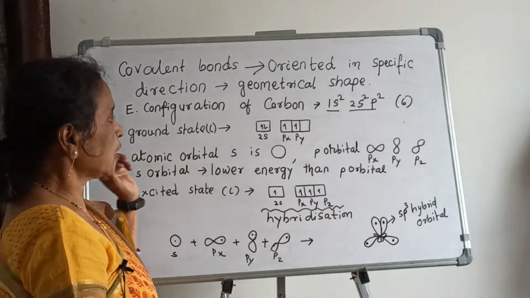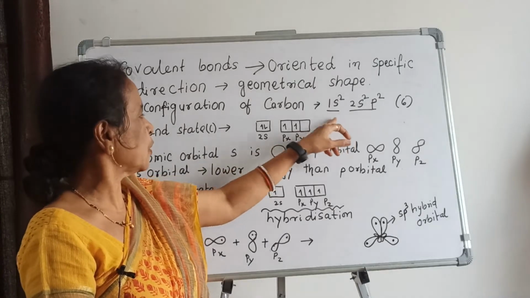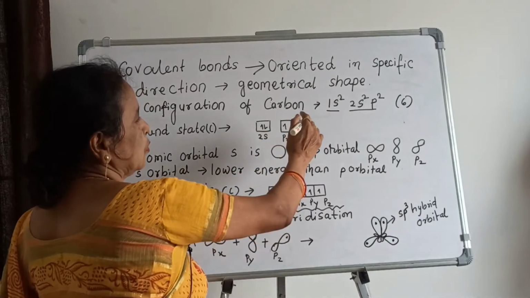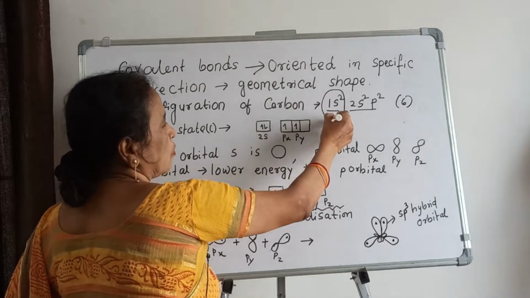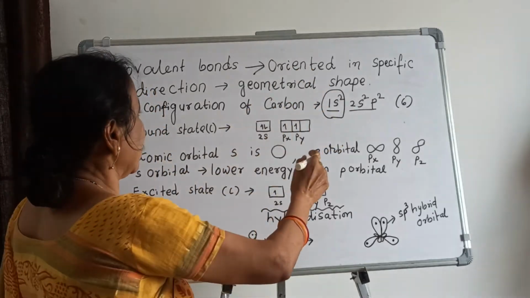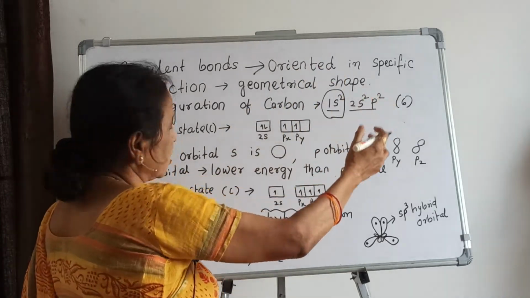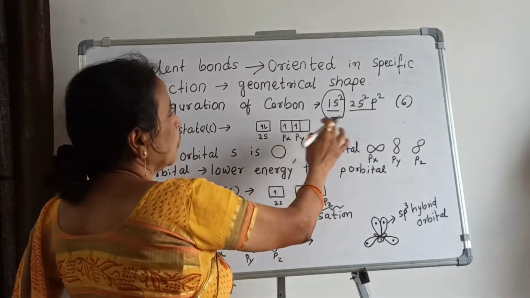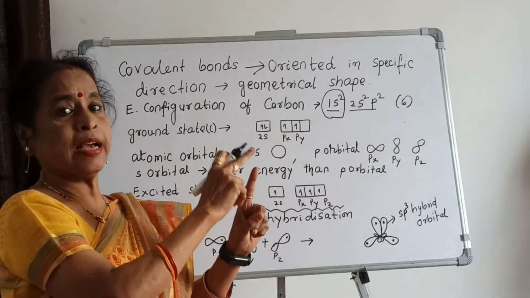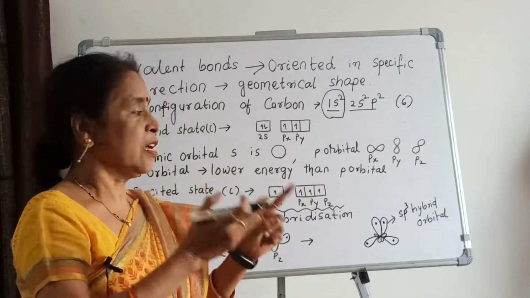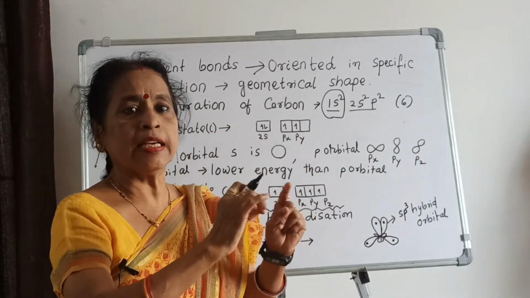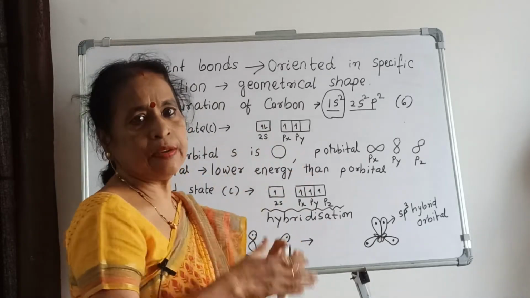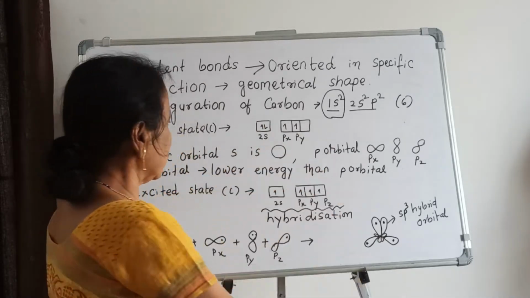Now in the ground state, you simply write 1s2. This one is not necessary for writing the ground state, you only write the outer shell: 2s with 2 electrons, okay, and 2p2 means Px, Py each contain 1 electron and Pz is vacant. Now it is clear it is ready for the formation of bonds with others, okay.